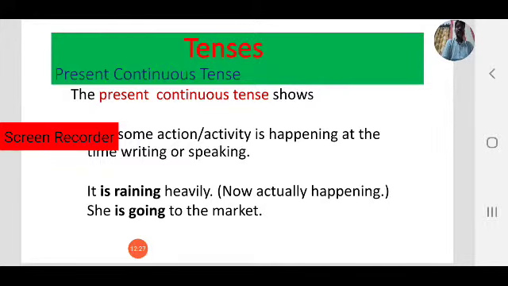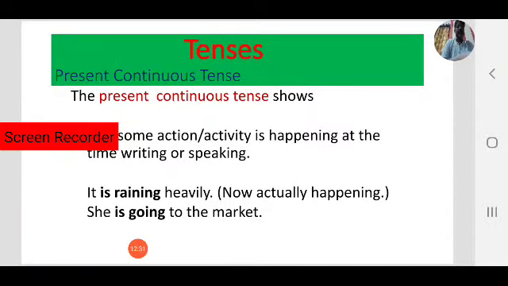Present continuous tense shows that some action or activity is happening at the time of writing or speaking. For example, I am speaking, you are listening.